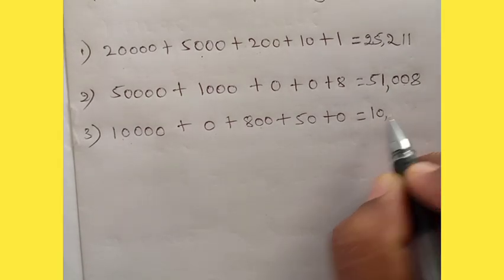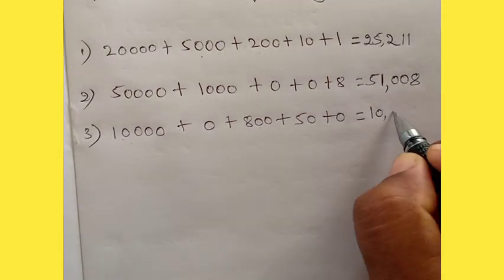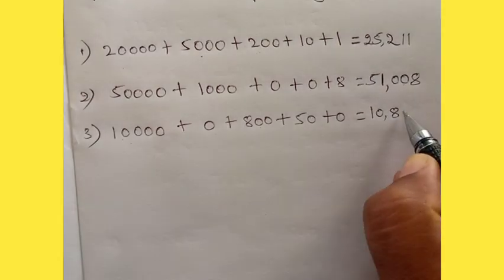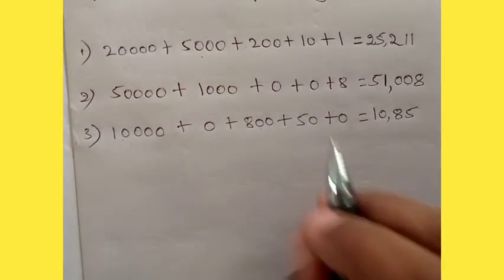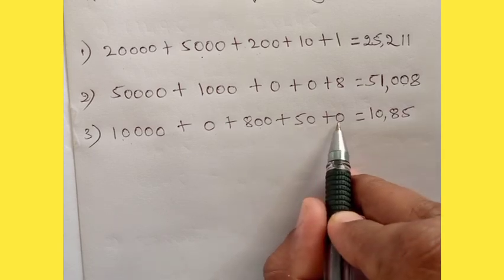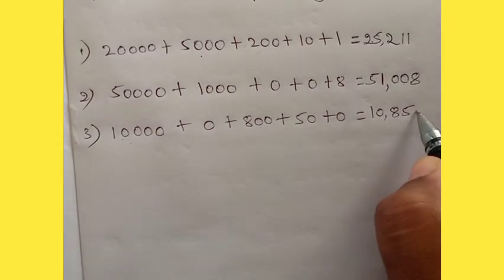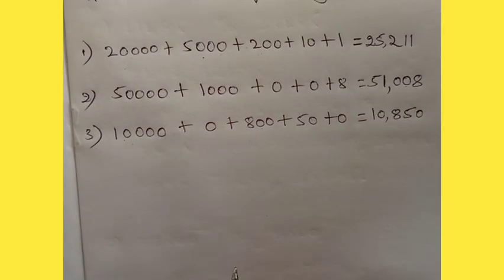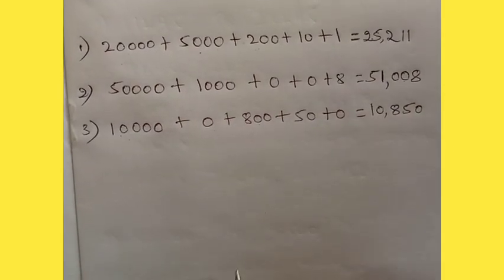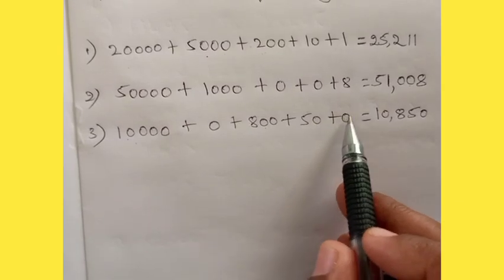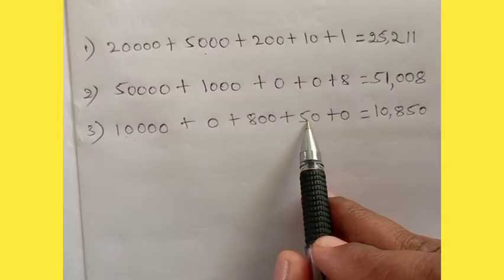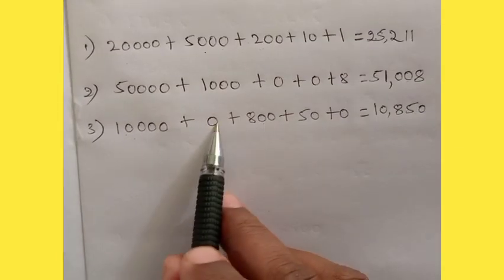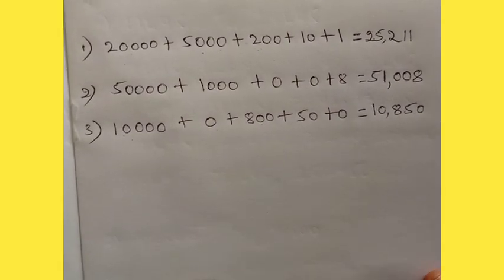Okay, 10,000, next 800, then 50. See here 50, nothing is there in ones place. So 0 you add. Okay, so 10,850 is the answer. Understood no? Because here no number, dear children, in ones place, nothing is there. So 50 you should use here. Here also no number, only 10,000 you should write there.